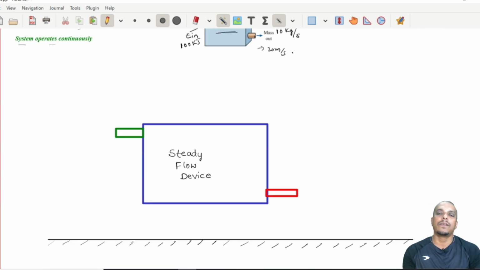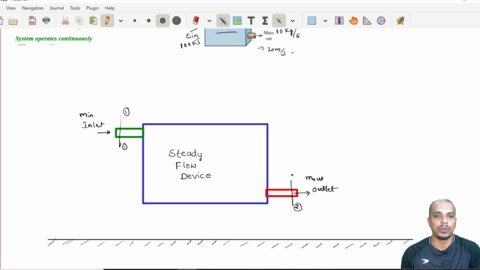Now, we have considered a steady flow device. What is a steady flow device? Out of any example which you have taken, let us say a compressor. A compressor must have an inlet, and it must have an outlet where mass is going out. Let us say this is kept at a certain distance from the floor. So mass is coming in here and mass is going out here. Let us consider a section here and call this section 1, and at the outlet let us call this section 2.